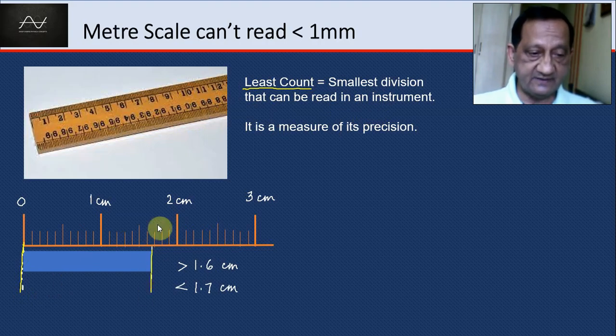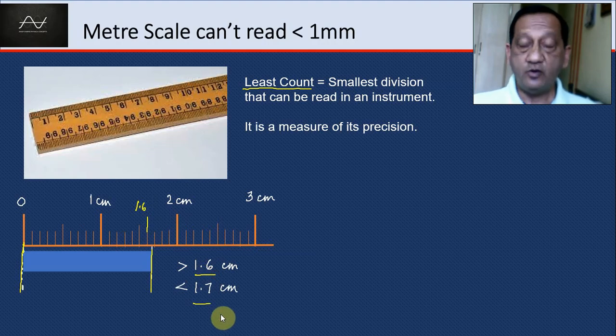Now you can see here that this particular point is 1.6 centimeter. So the reading is definitely more than 1.6 but less than 1.7. All we can say is this: it is more than 1.6 and less than 1.7. Exact measurement, can we say 1.63 for example, or 1.68? No, we can't, because there's no such division to be read. So the precision, that is the degree of resolution to which you can read, is limited by the least count. So the smaller the least count that an instrument has, the more precise it will be.